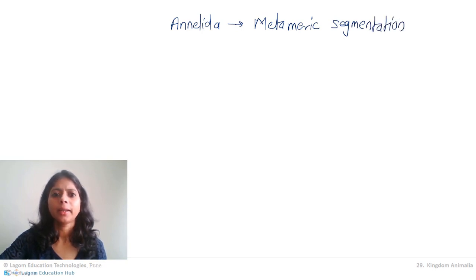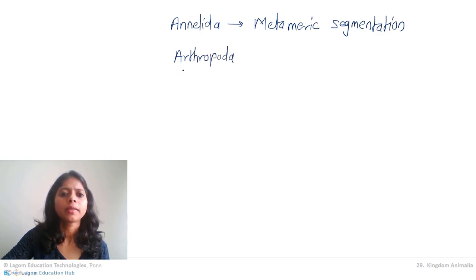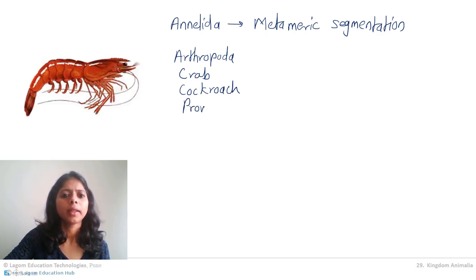What about other animals? There are two groups of animals. One is Arthropoda. Arthropoda means crab comes in that, cockroach comes in that, then honeybee comes in that, then let us consider prawn comes in that.